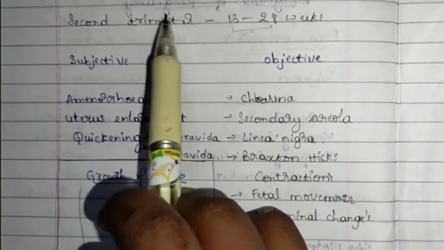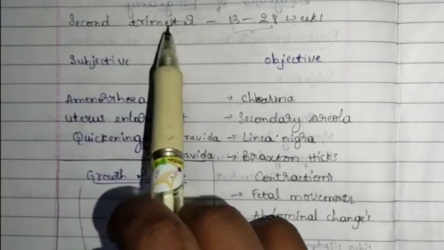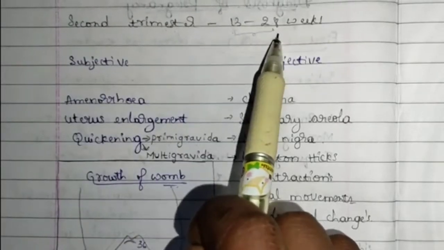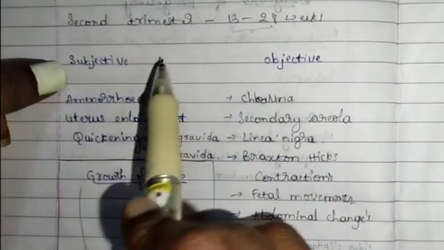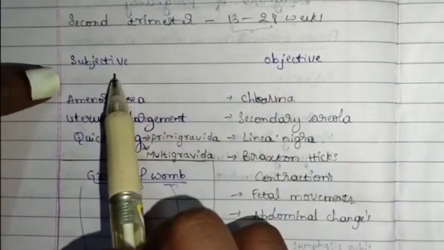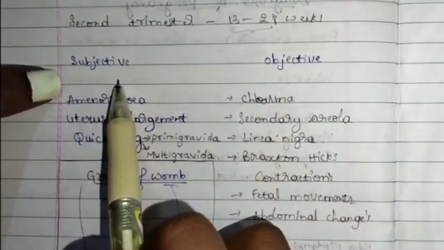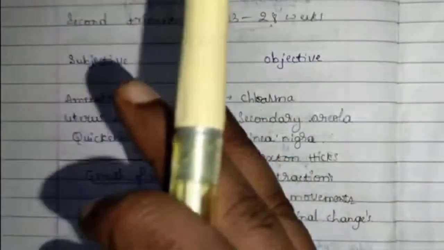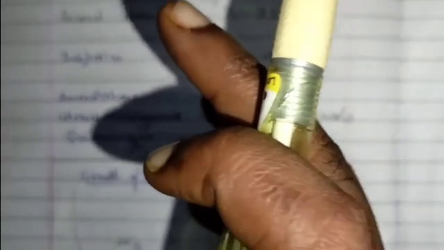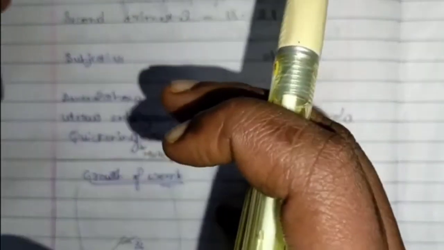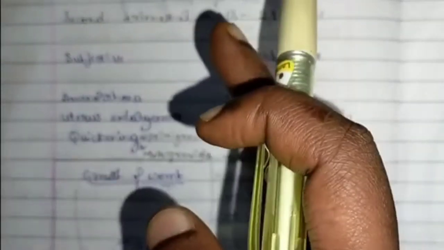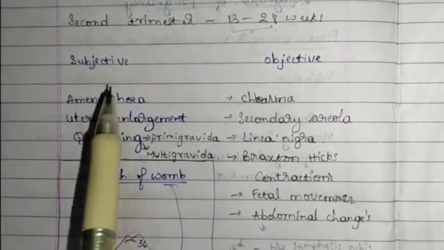Diagnosis of pregnancy in the second trimester. Second trimester includes 13 to 28 weeks. This is nothing but from the 3rd month to the 6th month. It also includes subjective and objective data. Subjective data is nothing but the signs and symptoms that are expressed by the patient. The complaints that we receive from the patient are considered subjective, and the complaints or the signs and symptoms that are present in these 3 months according to science, according to OBG, are known as objective.